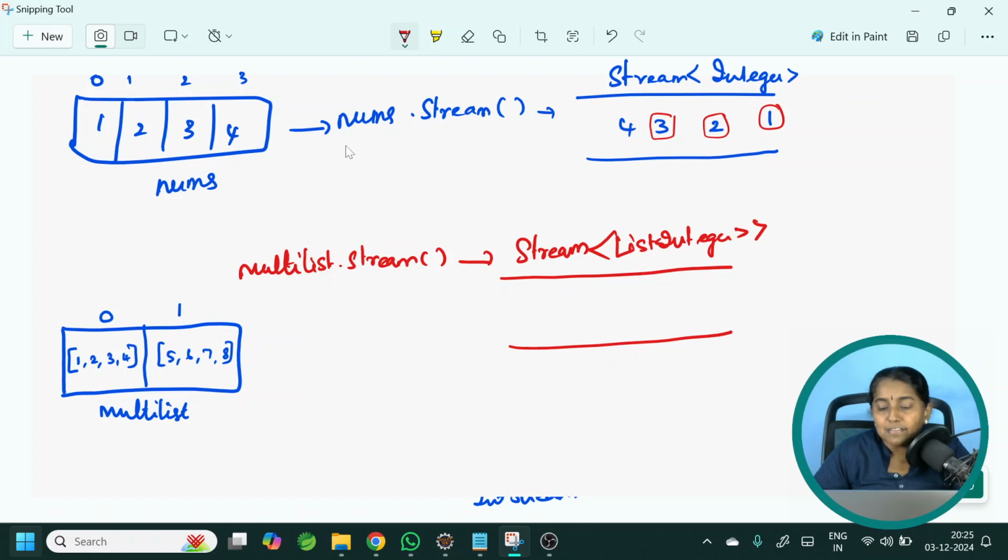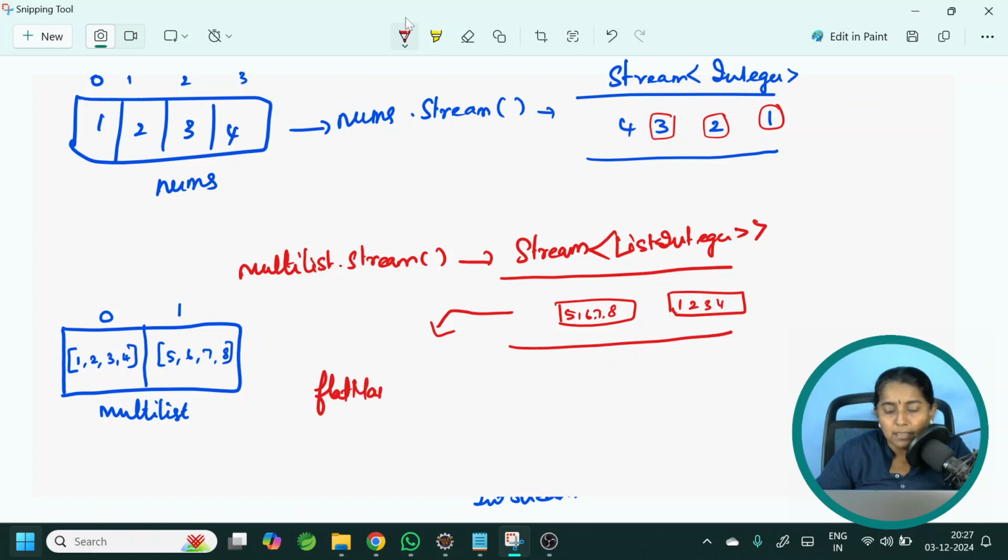Here it is a stream of list of integer. It means value 1 will be the first list 1, 2, 3, 4. Value 2 will be the second list 5, 6, 7, 8. I cannot perform any intermediate or terminal operation on this directly. I need to flatten it and get the individual values. So, on this, let us call the flat map method directly.